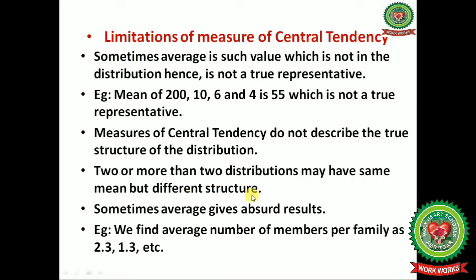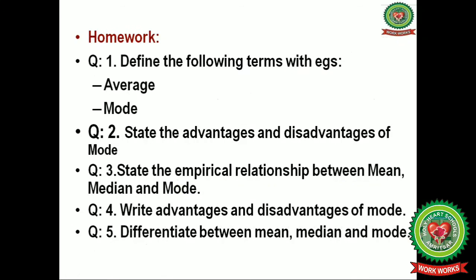Two or more distributions may have the same mean but different structure. Sometimes average gives absurd results. If we find the average number of members per family as 2.3, that is an absurd result because members cannot be in fractions. So these are all about the limitations of the central tendency. Hope you all have understood the meaning of mode.